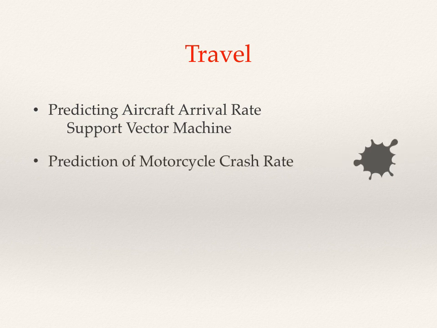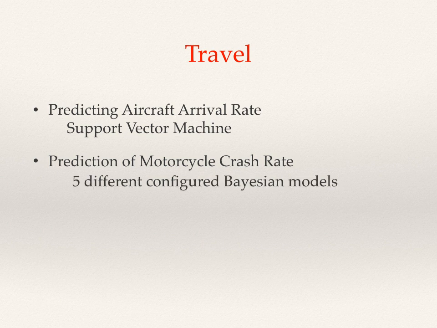Next, in prediction of the motorcycle crash rate, the research was carried out in the United States about the environmental factors affecting the motorcycle crash rate. It was found that the air temperature, humidity and rainfall affect the crash rate, which was studied by building 5 different configured Bayesian models. The factor called mean square predictive error was used to examine the models and compared on fitness and performance.